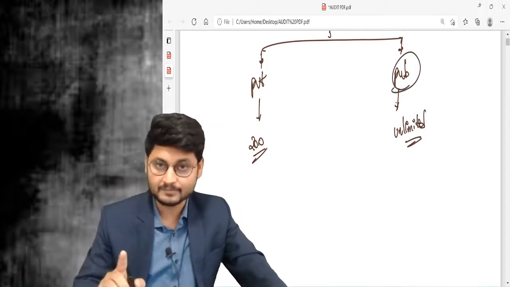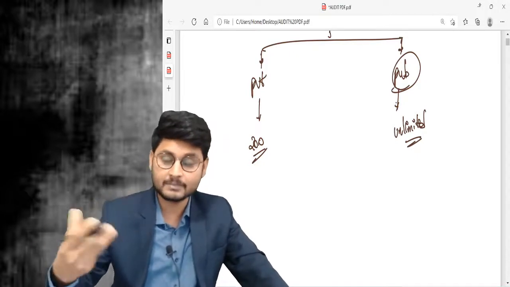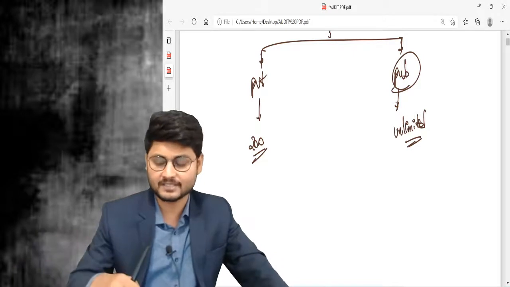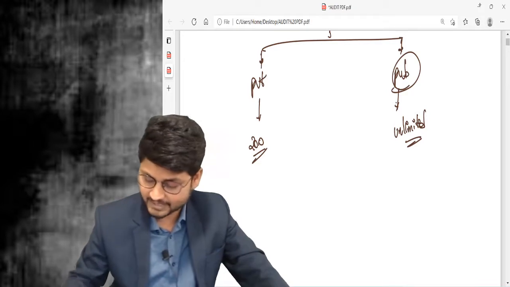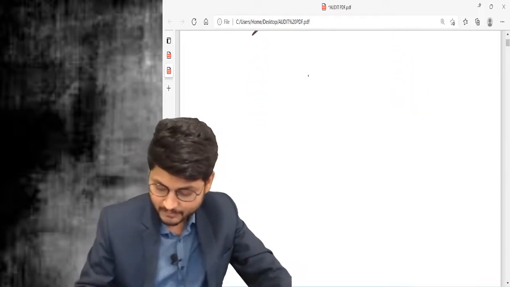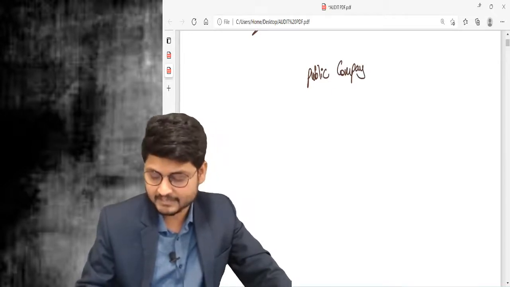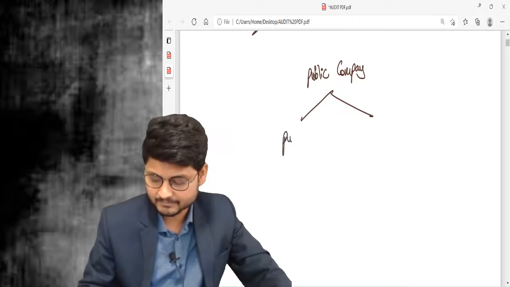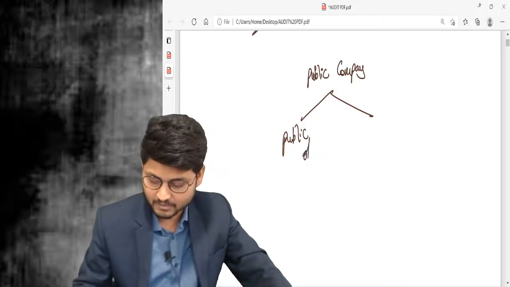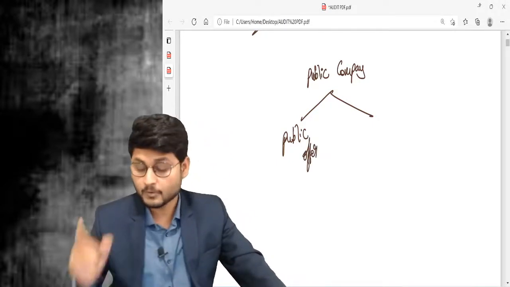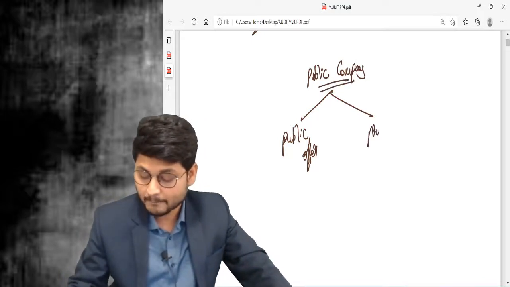Now when the offer is given by the public company, anyone can purchase. This is called a public offer. Whatever offer is given by the public company is called a public offer, where the general public can purchase the shares. Now, can a public company issue a private placement?